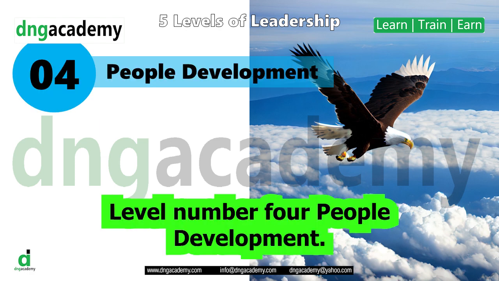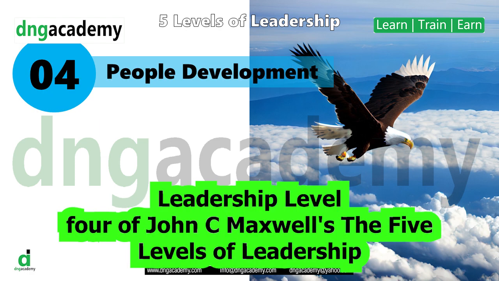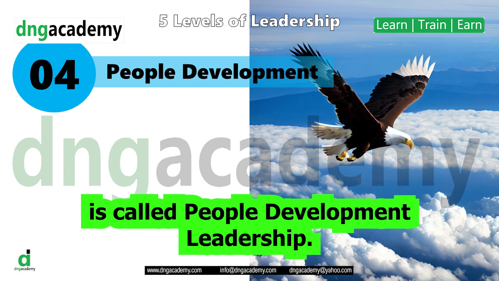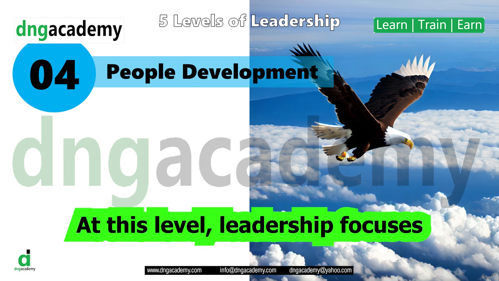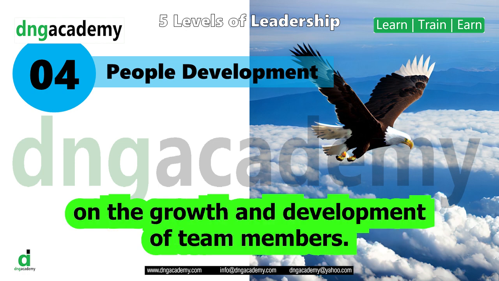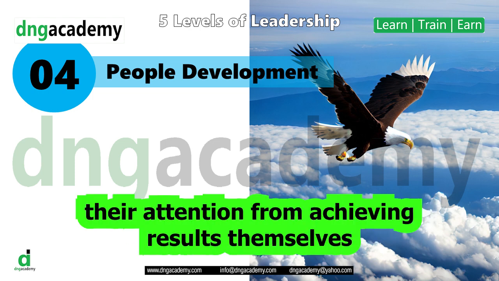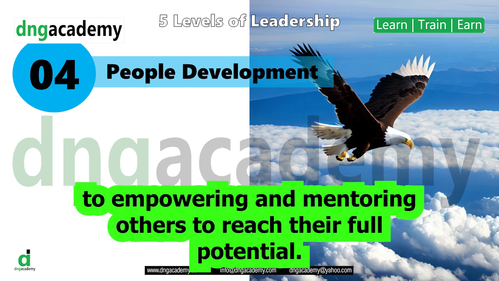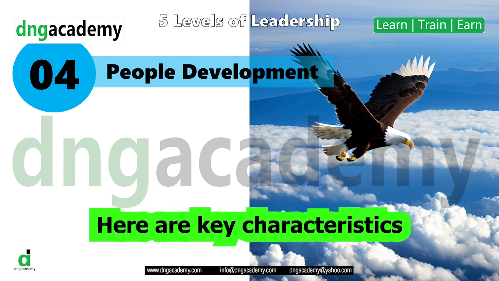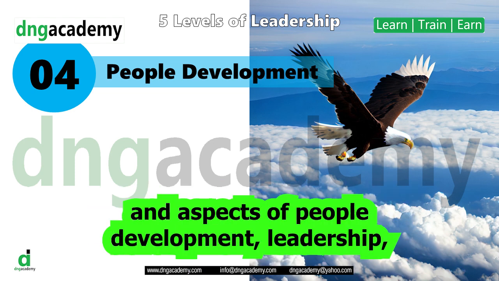Level number 4. People Development Leadership. Level 4 of John C. Maxwell's The 5 Levels of Leadership is called People Development Leadership. At this level, leadership focuses on the growth and development of team members. Leaders in this stage shift their attention from achieving results themselves to empowering and mentoring others to reach their full potential. Here are key characteristics and aspects of people development leadership.